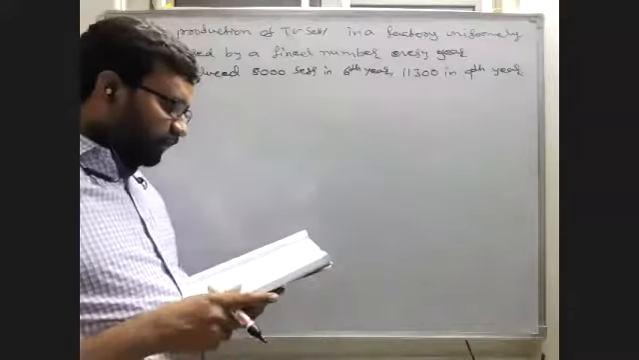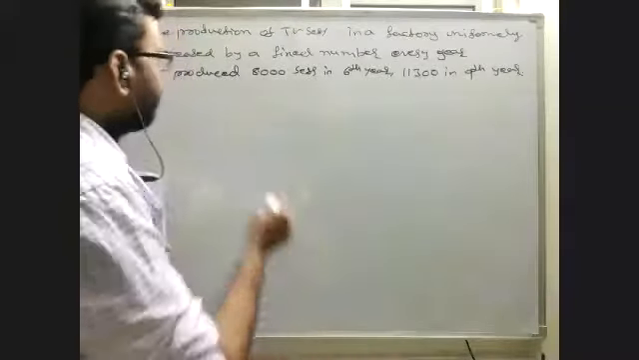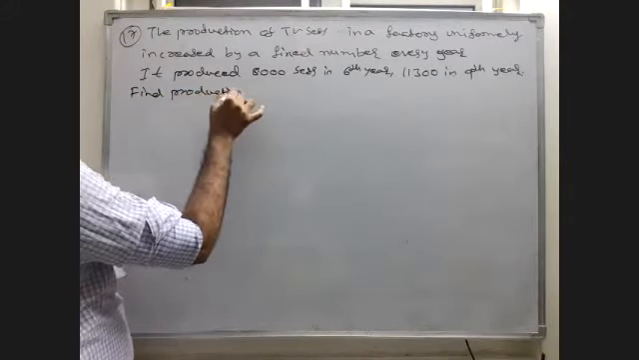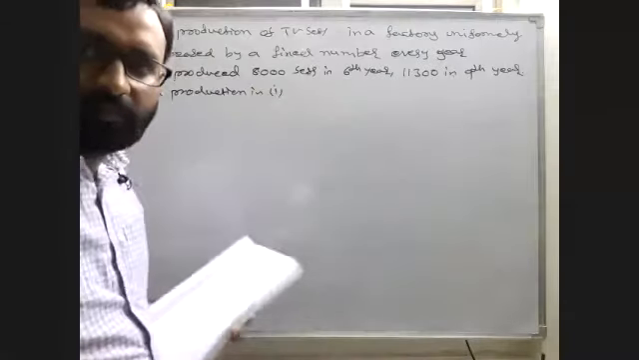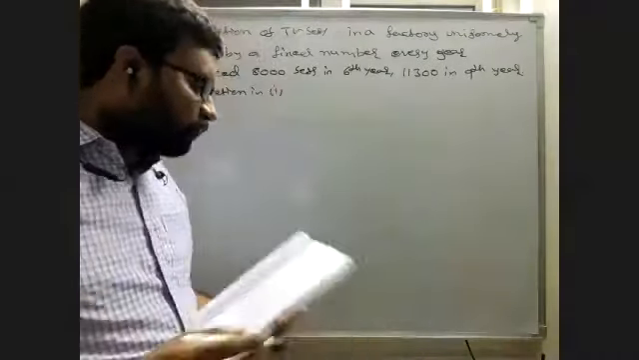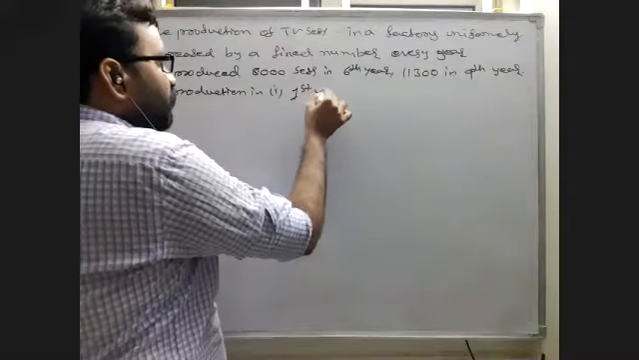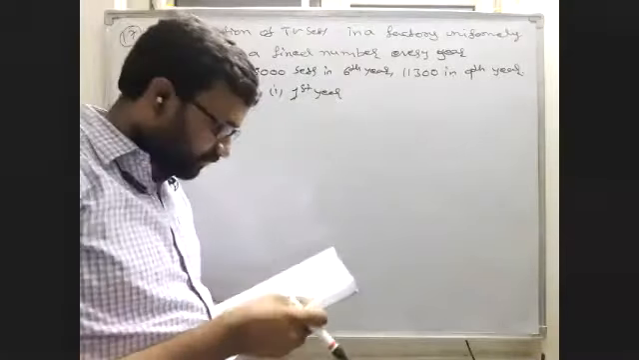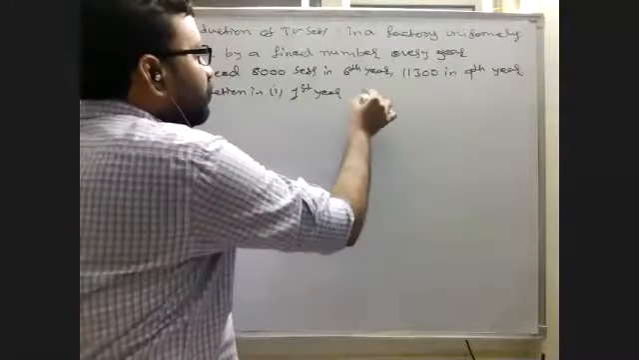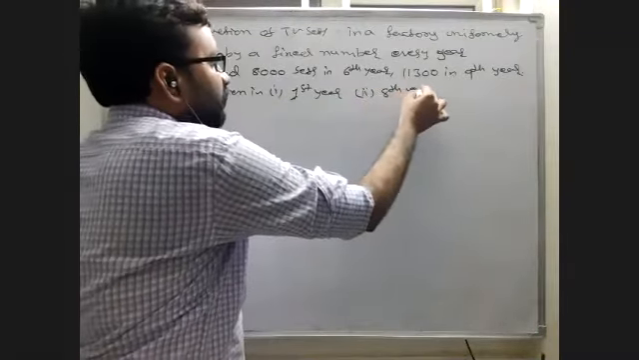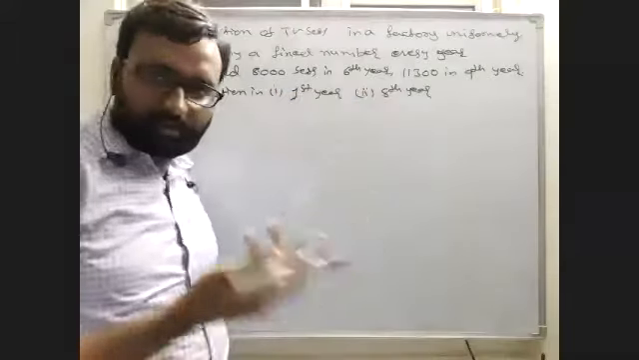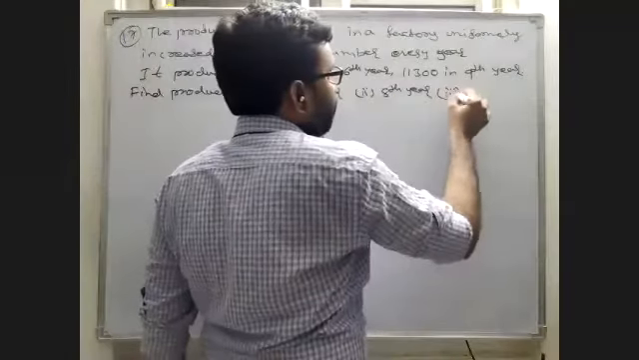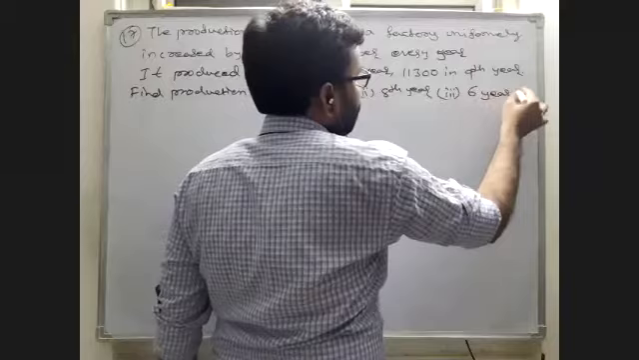Then he is asking to find what? Find the production in the first year. You are given the sixth year and ninth year, not the first year. We have to find the production in the first year, and also the eighth year. We are given the sixth year and ninth year, the eighth year is not given. We have to find it. And also, third, very important, 6 years, not the sixth year.